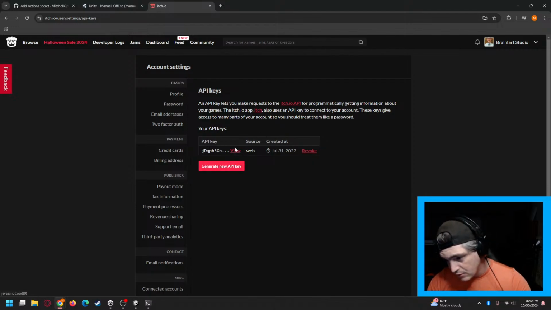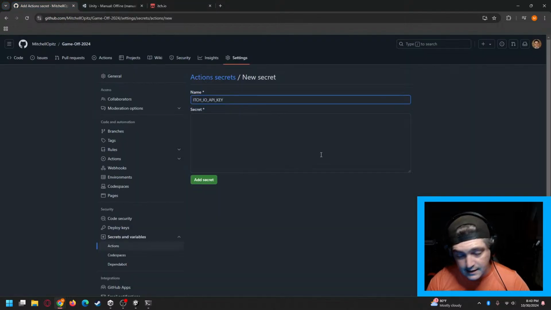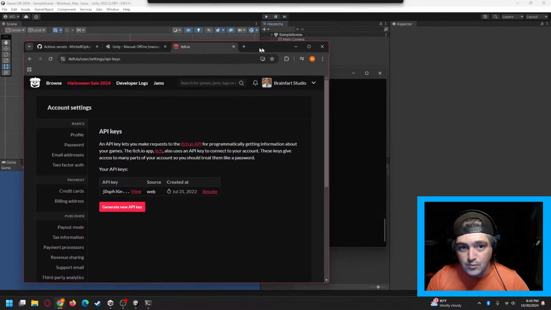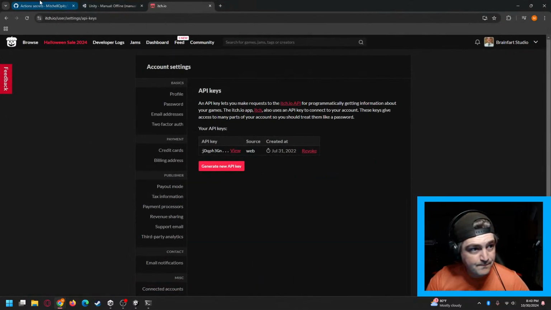I'm going to drag this off to the side, hit view, copy this entire API key, and it is going to go in here. Obviously, I'm not going to do that on stream because it's my API key. I don't want you guys stealing it. So I'm going to drag this over just real quick. Okay, view, there's my API key. Okay, cool. We've got that added.